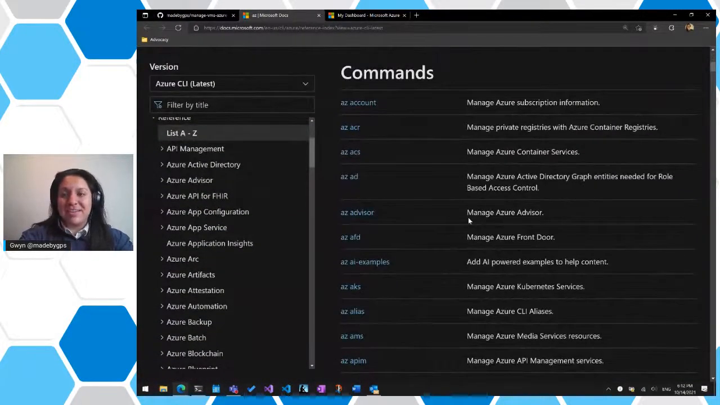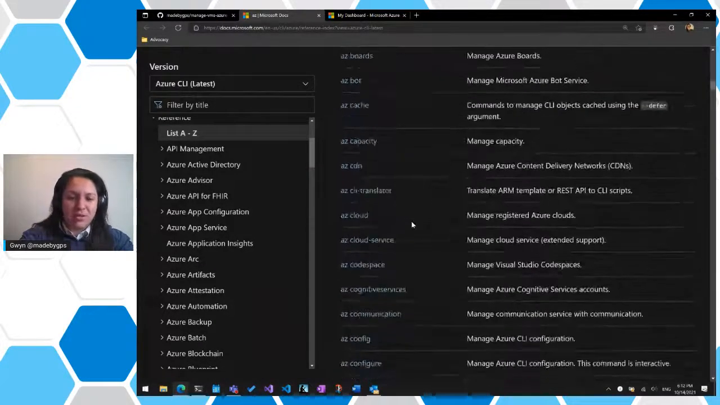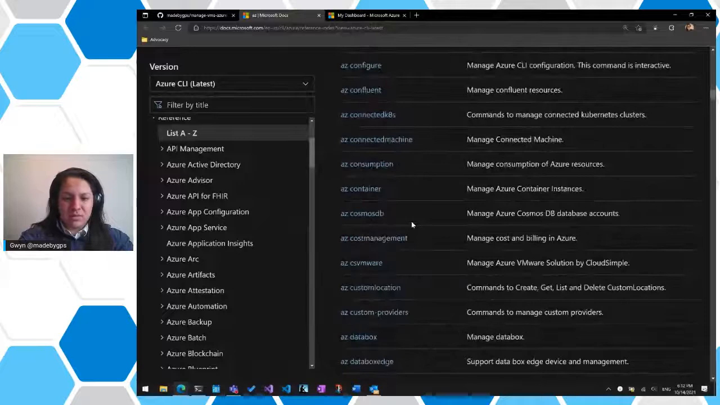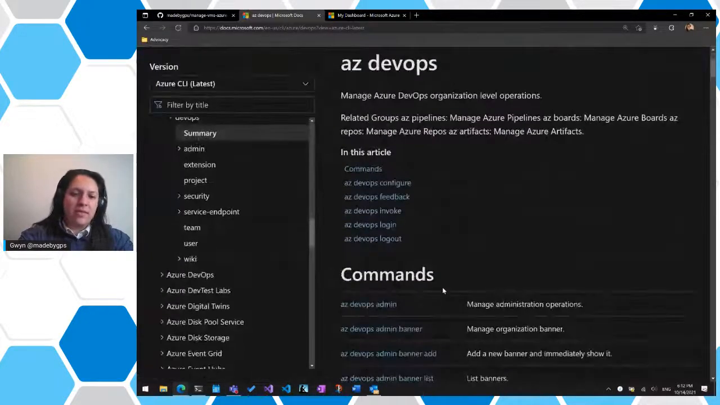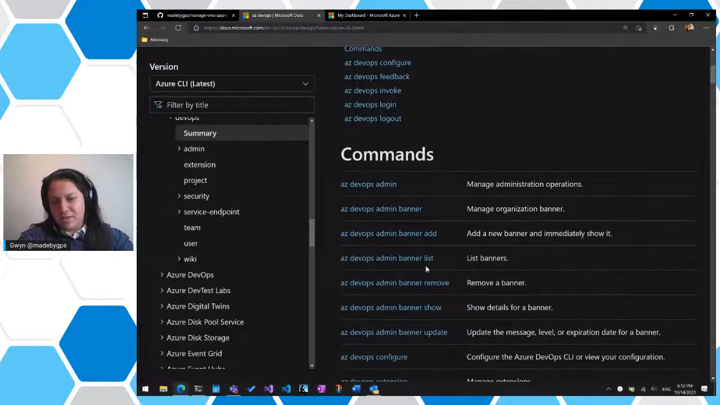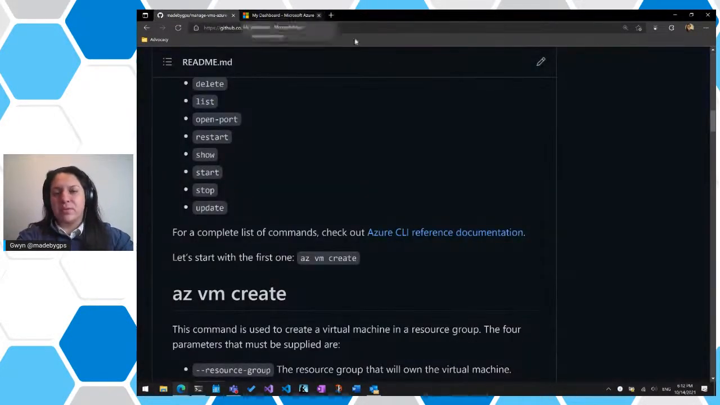And I promise you, there is so much in here. Like, look at this backup, blueprint boards. When you click into one of them, for example, let's go into, I don't know, AZ DevOps, and then there's even more in there, and then you click into them, and then there's more in there and stuff like that, right?